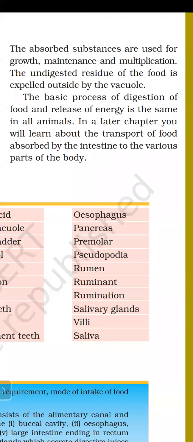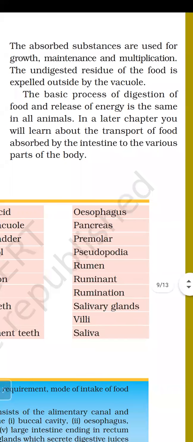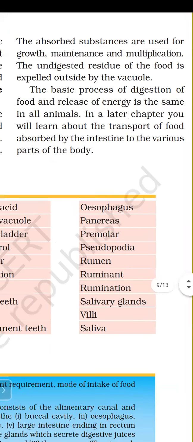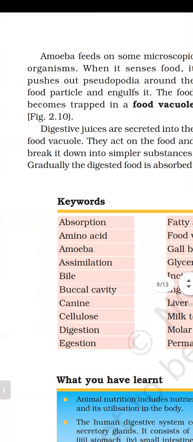Then we have learned about the process of digestion in ruminants, and we have also learned about the process of digestion in amoeba. So these are the topics which we have discussed till now. So hope you got this explanation.